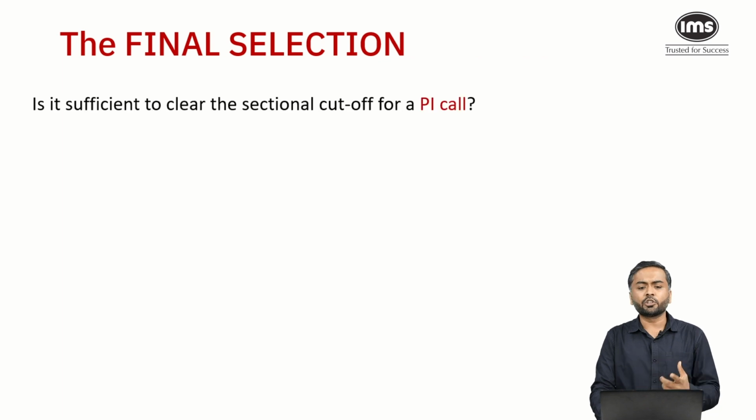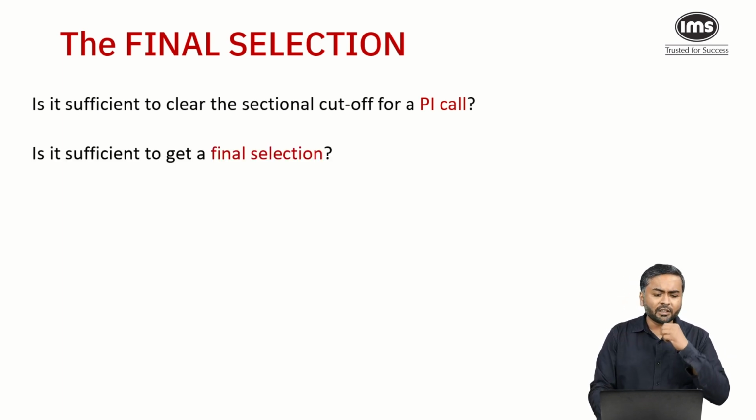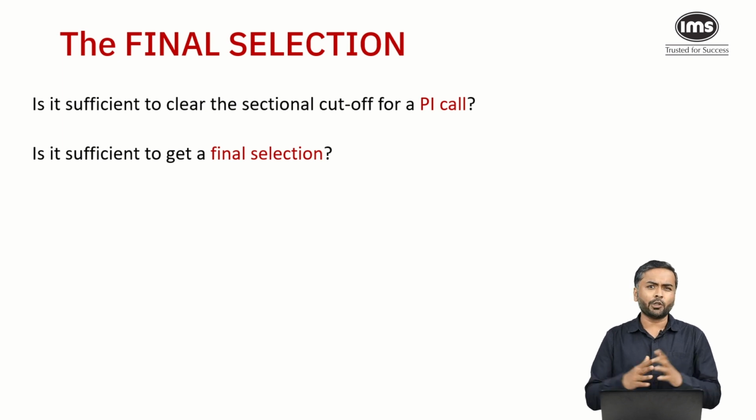Now, is it sufficient to clear the sectional cutoff for a PI call? Absolutely yes. You can get a PI call if you have just cleared the required cutoff. But the very important question: is it sufficient to get a final selection? I would not say a blanket no, but the probability decreases. The probability is very less.